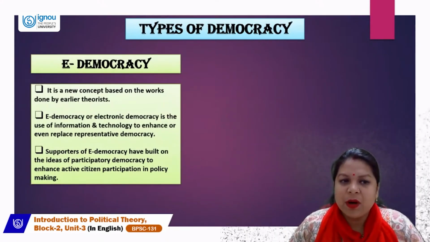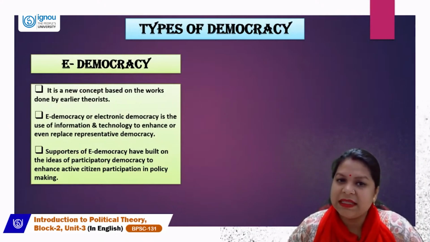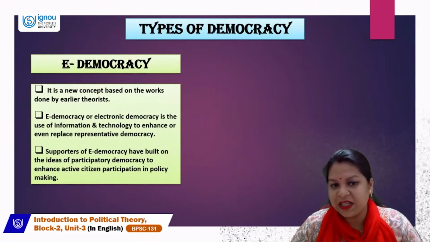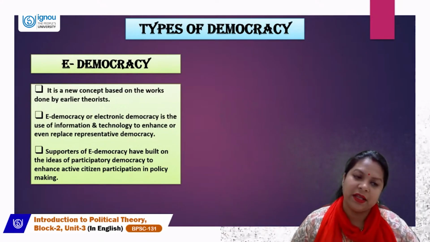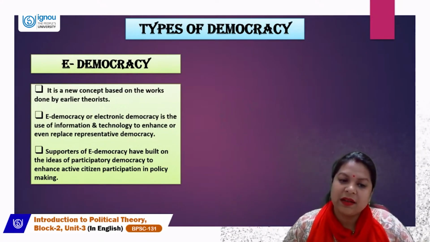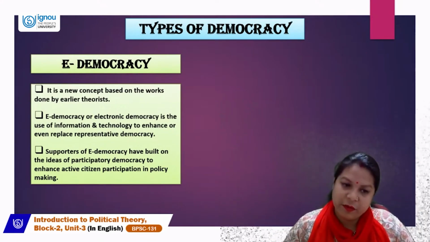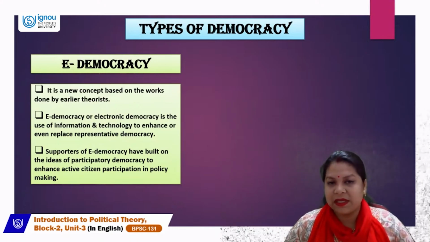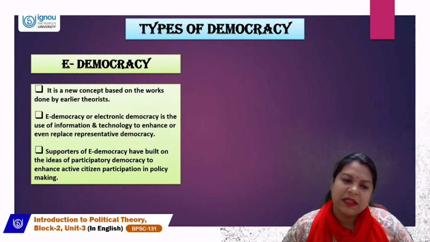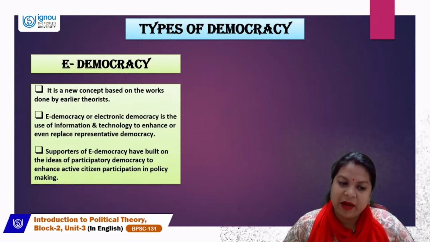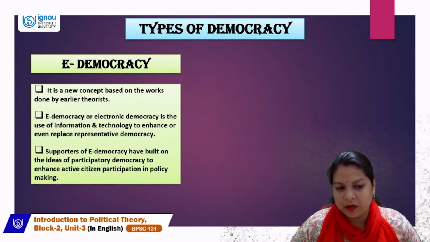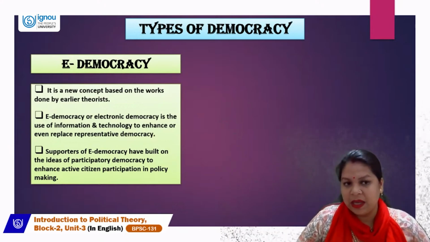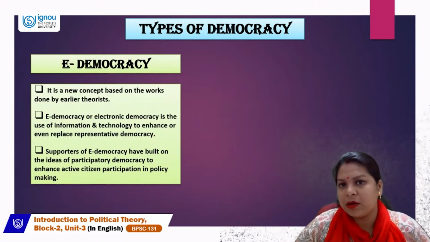Now let's discuss e-democracy. That means electronic democracy, is a new concept which is based on the works done by earlier theorists. So this electronic democracy is the use of information and technology to enhance or even replace representative democracy. So the supporters of this e-democracy have built on the ideas of participatory democracy to enhance active citizen participation in policy making. So this is what e-democracy hopes for.